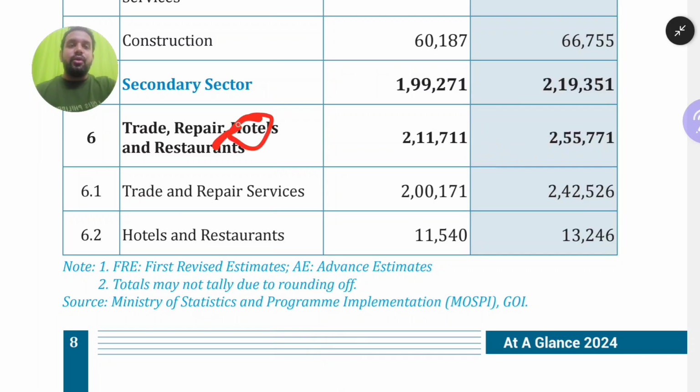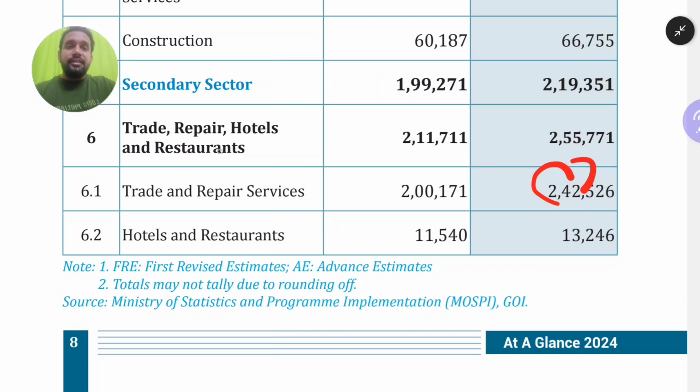Trade, repair, hotels and restaurants together 2,55,000 crore. Out of the 8,80,000 crore total service sector GSVA, we have already learned that. In that 8,80,000 crore, trade, repair, hotels and restaurants are 2,55,000 crore. Within that, only trade and repair services are 2,42,000 crore. Hotels and restaurants, nothing but OYOs, etc., are 13,000 crore.